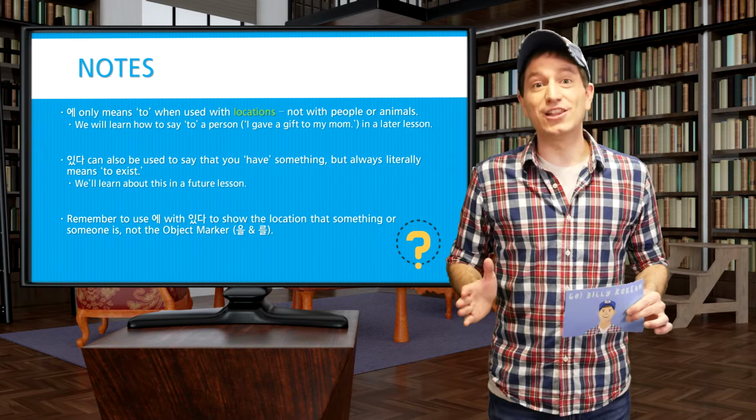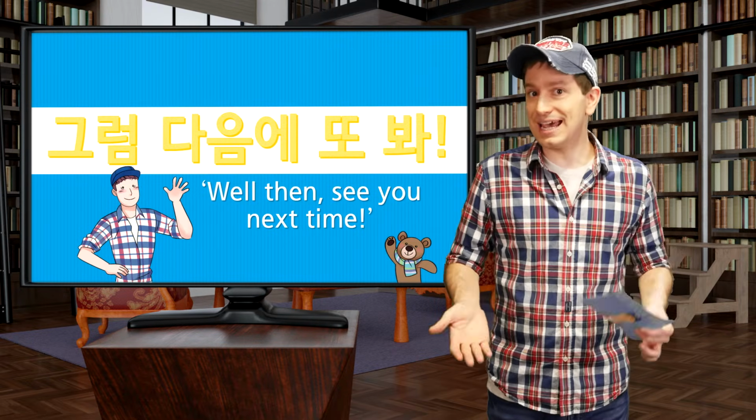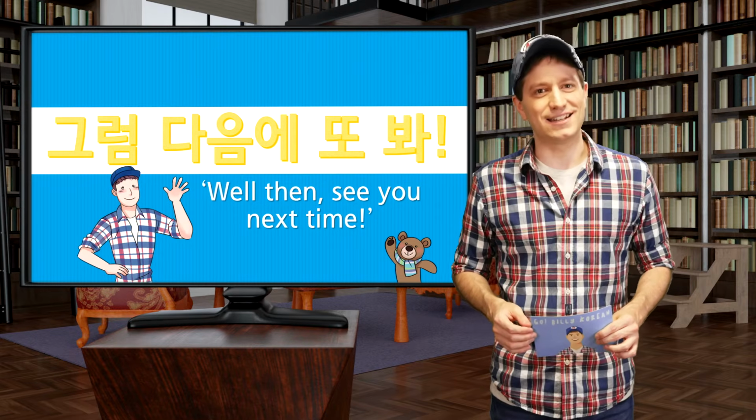So in this lesson, we learned a lot about the particle 에, as well as how to use it with 가다 and 있다. Practice everything here, and I'll see you guys again in the next lesson.